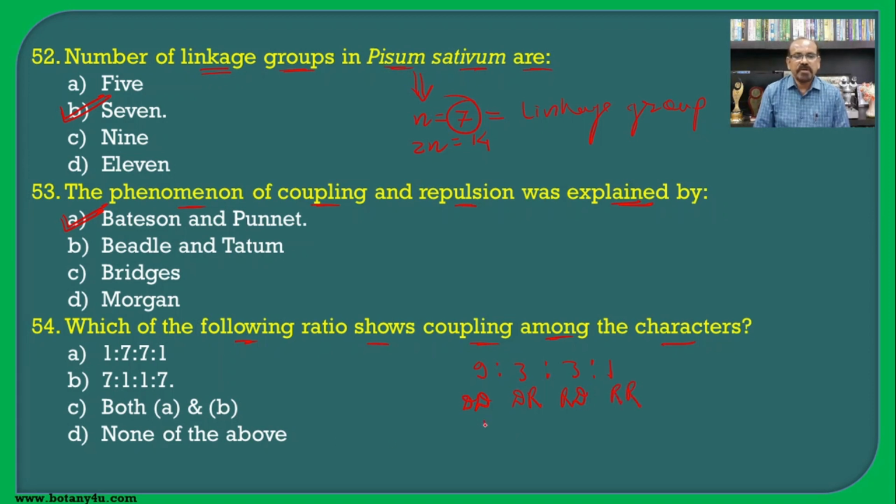In a similar manner, we have to write here the 1:7:7:1 or 7:1:1:7. So here the coupling means two dominant characters or two recessive characters come close to each other, and hence the maximum number is found for the dominant and the recessive, 7:1:1:7, and hence it is for the coupling, and 1:7:7:1 is for the repulsion, and hence the correct answer for this question is 7:1:1:7.